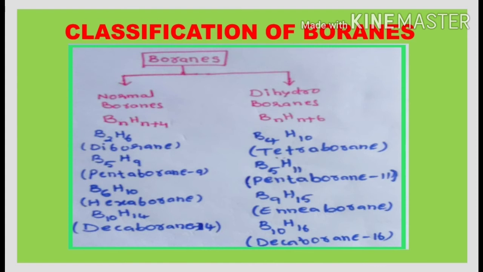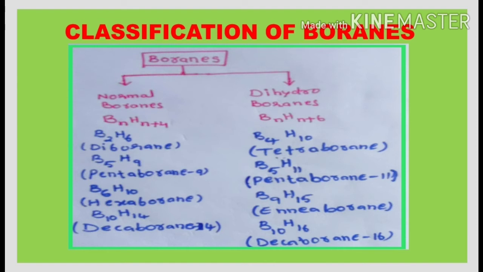Depending on the formula and the number of the hydrogen atoms, boranes are classified into mainly two types. First one of them is the normal boranes or simple boranes, and second one of them is the dihydroboranes. Formula of the normal boranes is BnHn+4 and the formula of the dihydroboranes is BnHn+6.